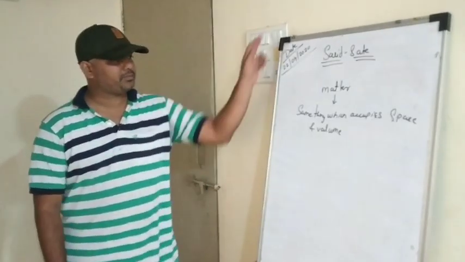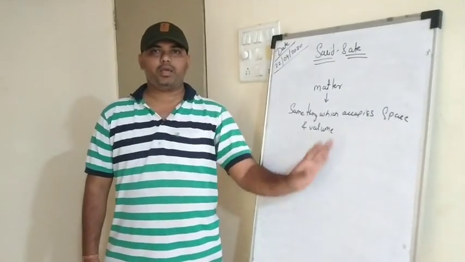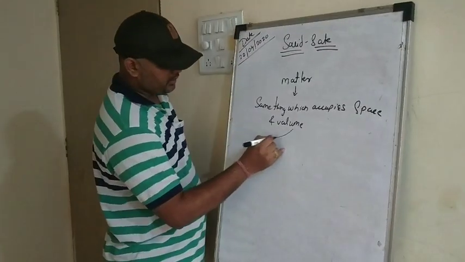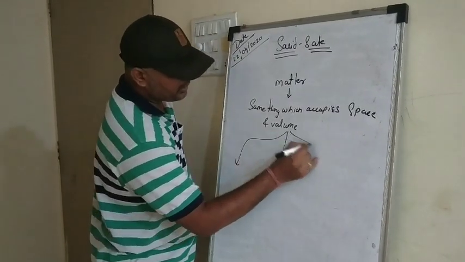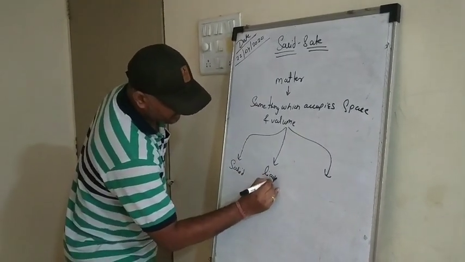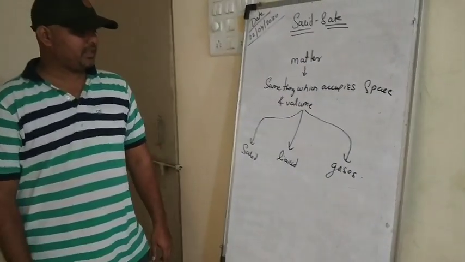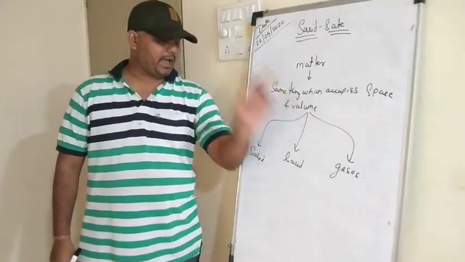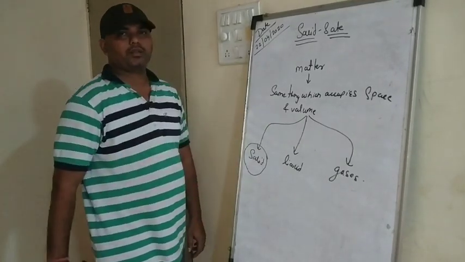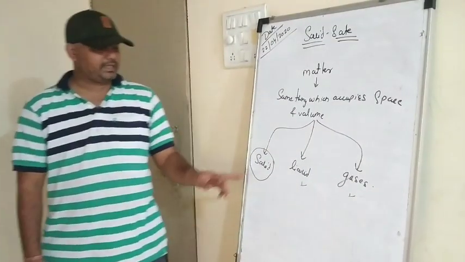Now take an example of this board. This board is occupying some space and this board is having some volume. So this is said to be matter, and matter exists everywhere in the universe. Now this matter is divided into three parts, that is solid, liquid and gases, right? So they exist in three forms: solid, liquid and gases. Now we are going to focus mostly on solid. We are not going to focus on liquid and gases because our chapter itself is the solid state.